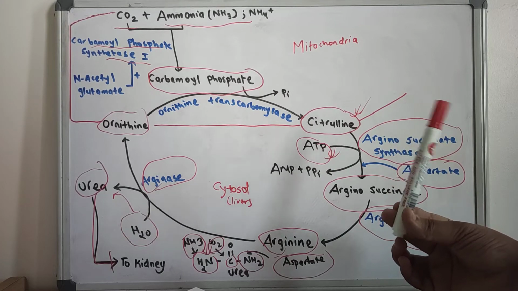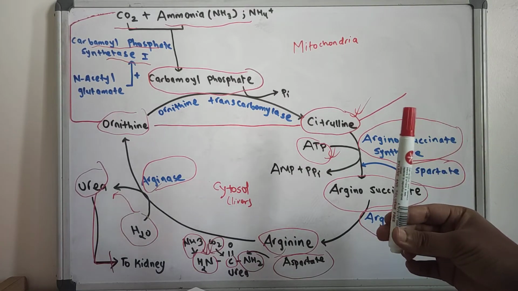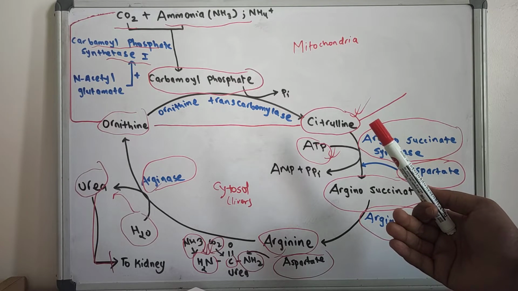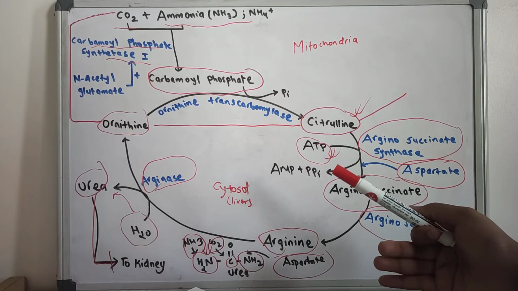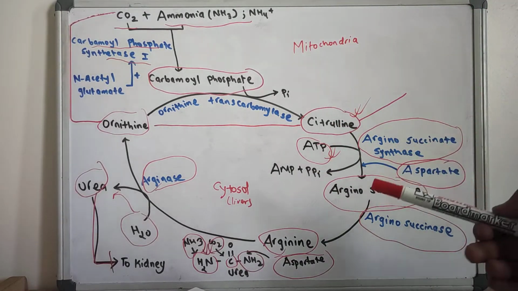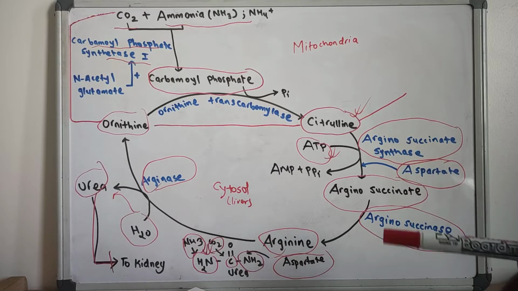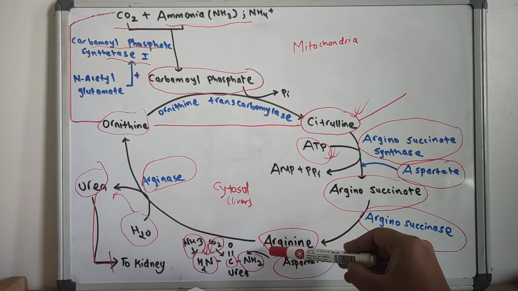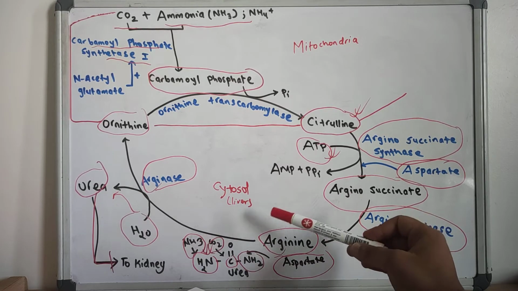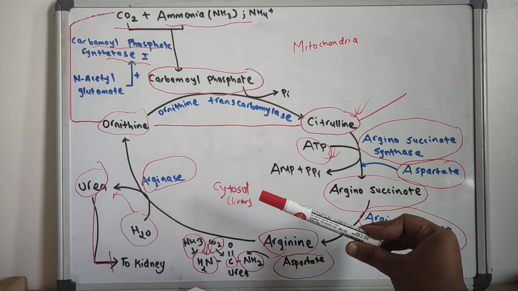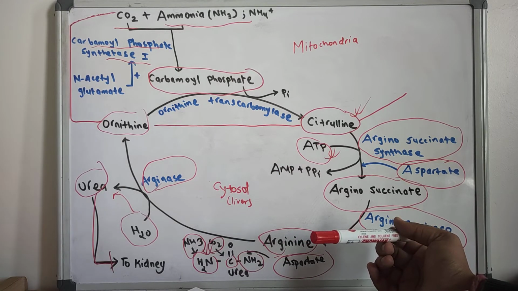So for this reason, arginine synthesis may occur to varying degrees in many tissues, but only the liver can ultimately produce urea. So urea production mainly occurs in the liver. So here, while arginine is converted to ornithine, arginase cleaves the compound arginine to produce urea and ornithine. So this is the final step.